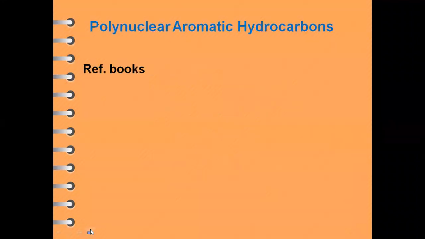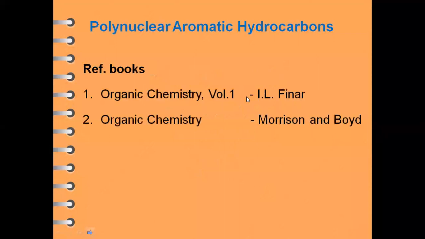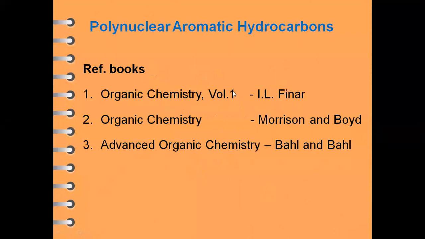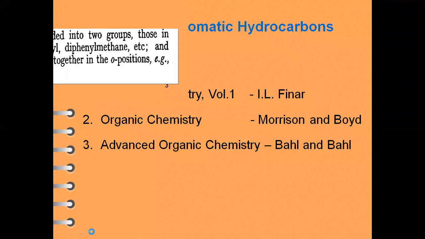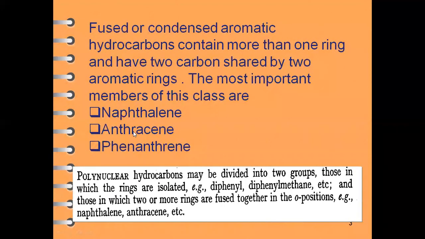For this, we are going to use the reference books: Finar Volume 1. Then I have taken some of the top parts from your well-known book, Morrison and Boyd, and our book, Advanced Organic Chemistry. So these are the many reference books you are going to use for the study of this chapter, polynuclear aromatic hydrocarbons.